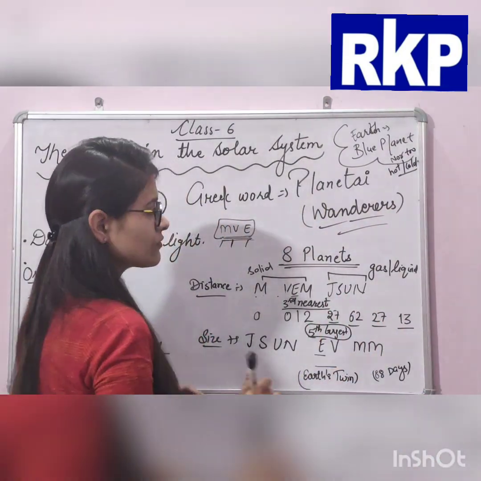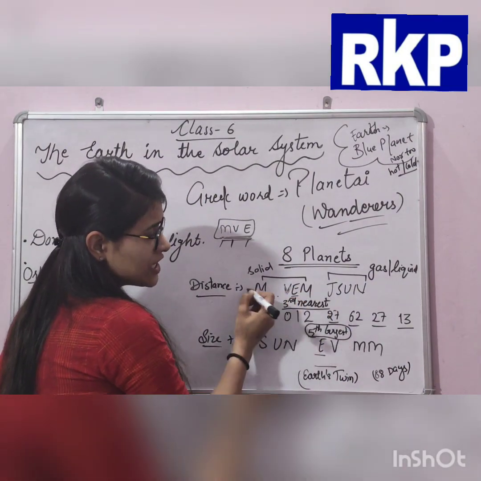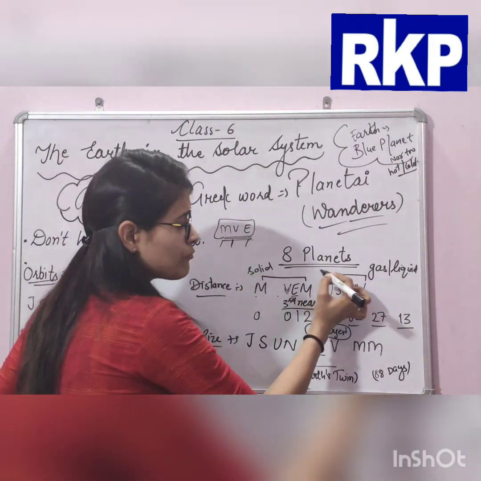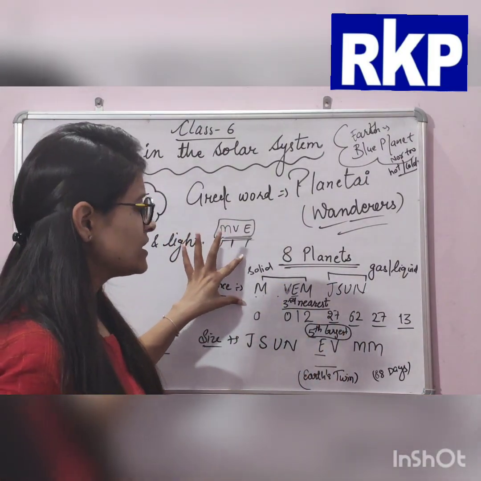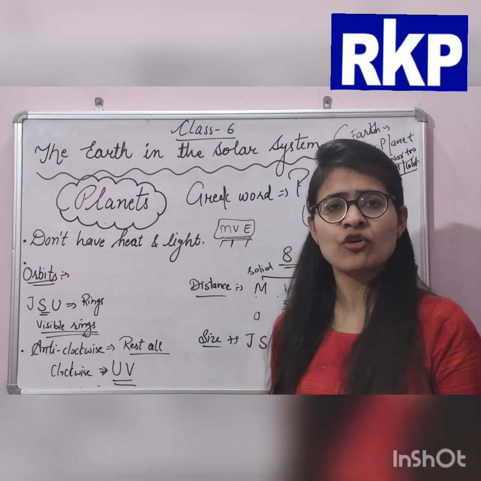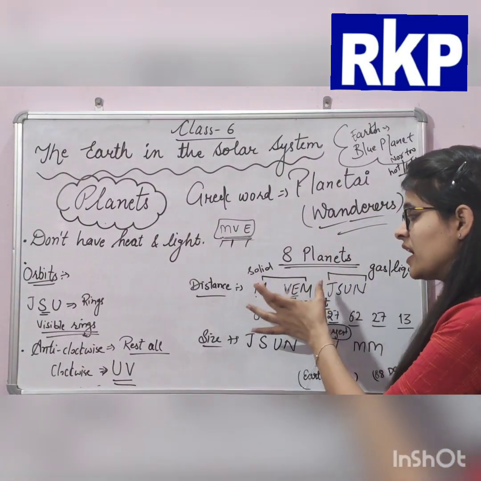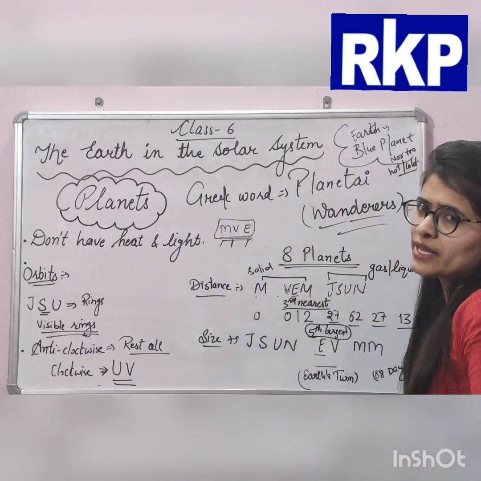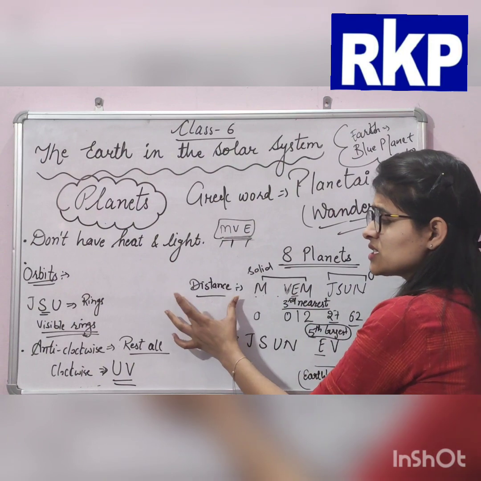Now, I have marked these planets as solid and these planets as gas and liquid. So these planets are in solid form, and those can be in gas or liquid form. The next is the distance.